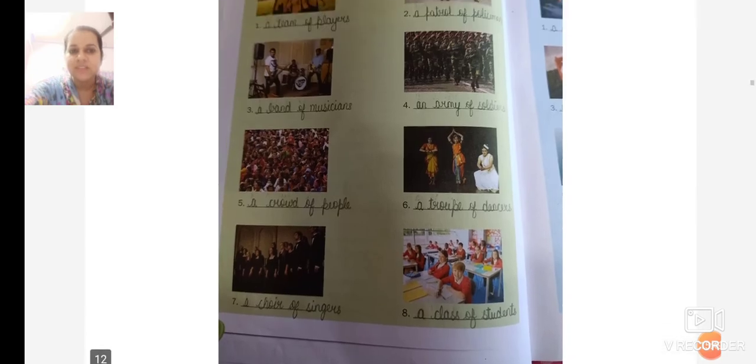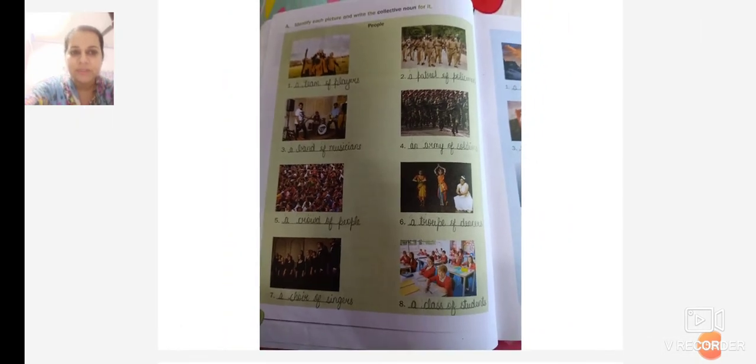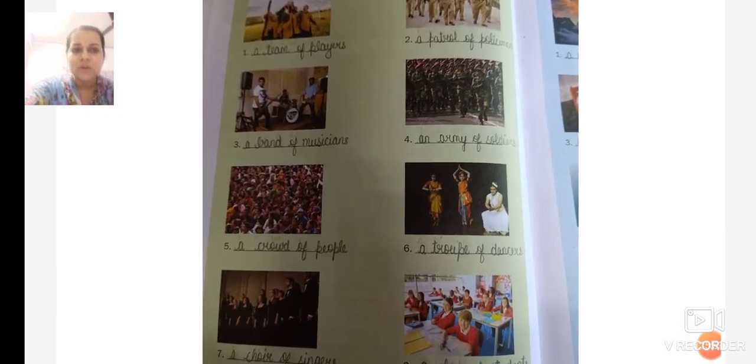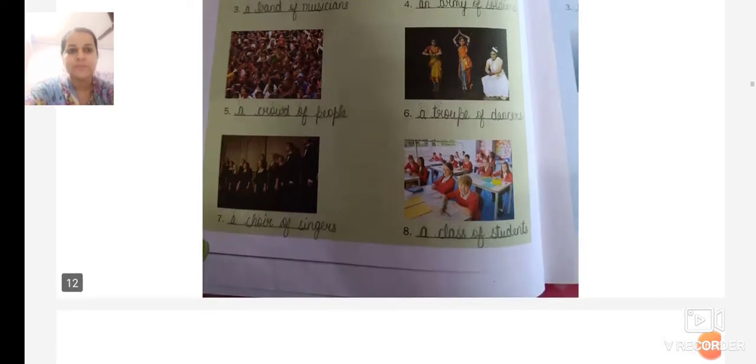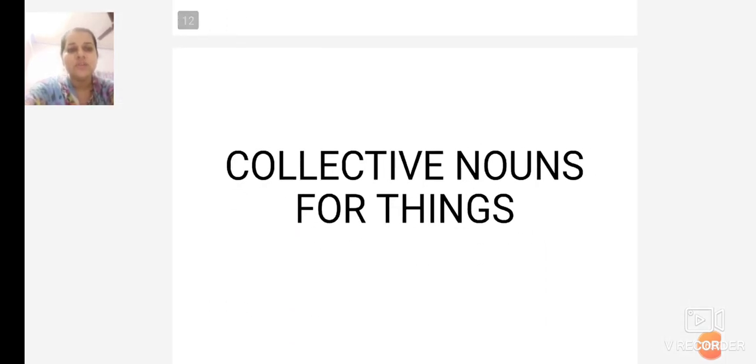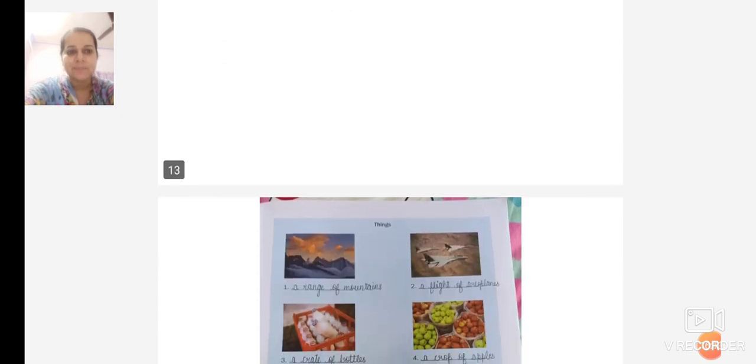Students, these are some of the collective nouns used for people, and you can see all these are more than one, so these are all plural nouns. Collective noun is referred for plural noun, which is more than one. Now we move ahead to collective nouns for things.